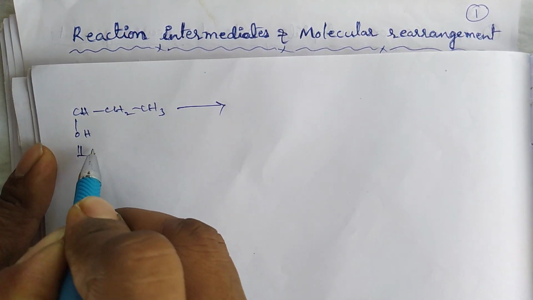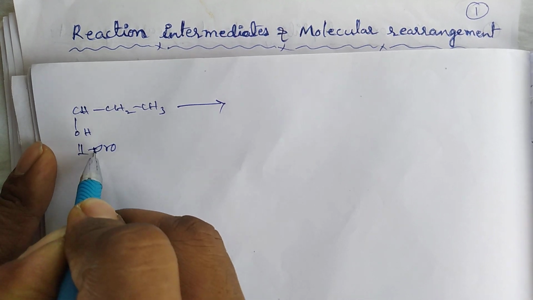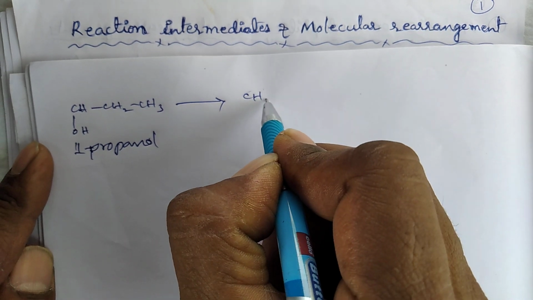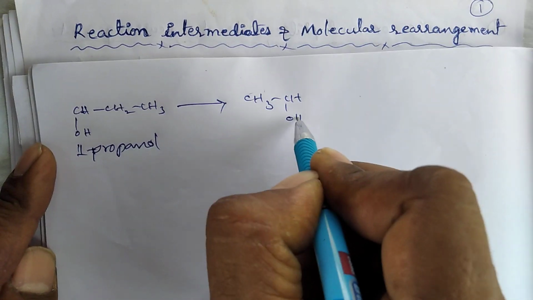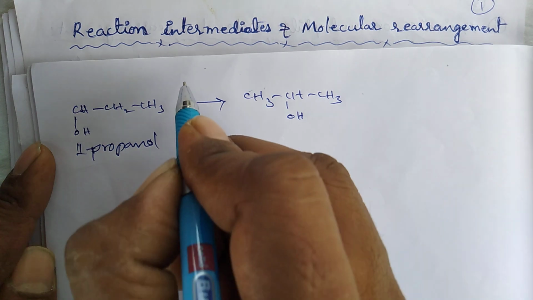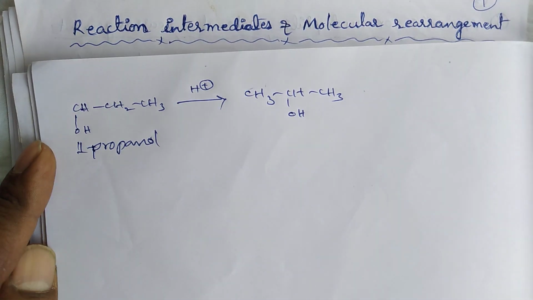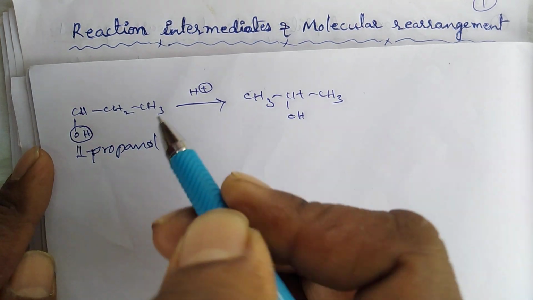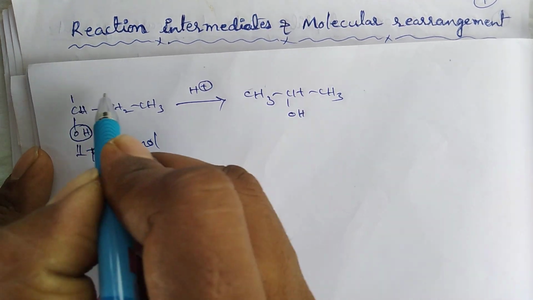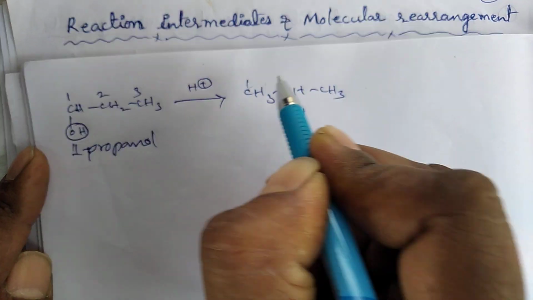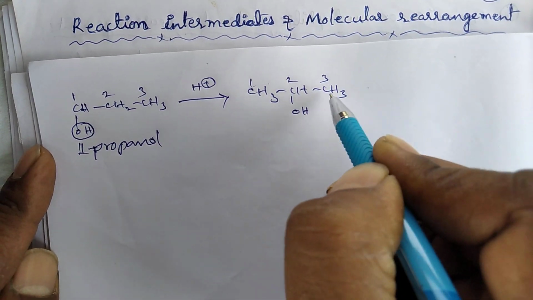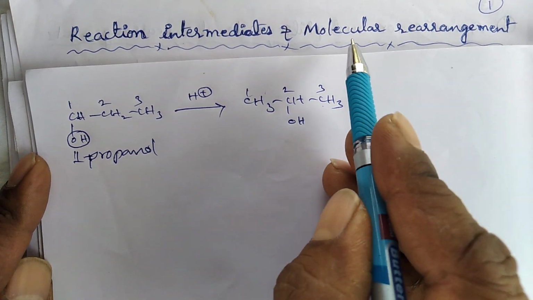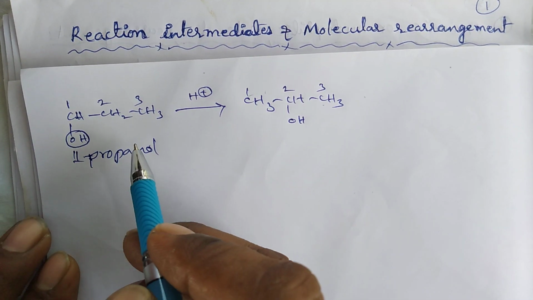Here the 1-propanol is converted into 2-propanol, CH3CHOHCH3, in the presence of H plus ion. Here the OH group is the migrating group. This OH group is migrated from the first carbon to the second carbon center in the final product. So this kind of rearrangement reaction is called molecular rearrangement reaction.